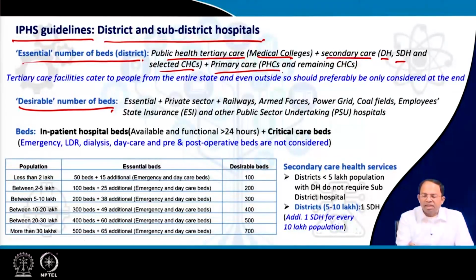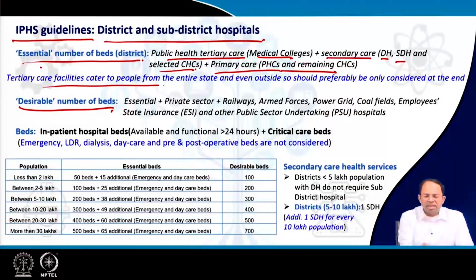Then primary care facilities, some of which may have some bed provisions, can be considered as well. Usually the total number of beds is added up by adding the beds in each of these facilities, and this leads to the essential number of beds required in a district.